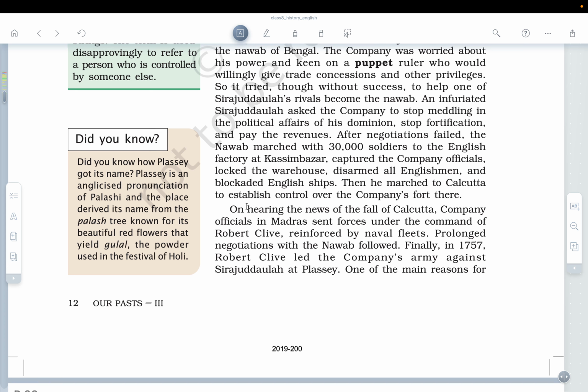Prolonged negotiation with the Nawab followed. Finally, in 1757, and just to remember the date, 100 years before the first war of independence was fought in 1857, Robert Clive led the company's arms against Sirajuddaula at Palasi.